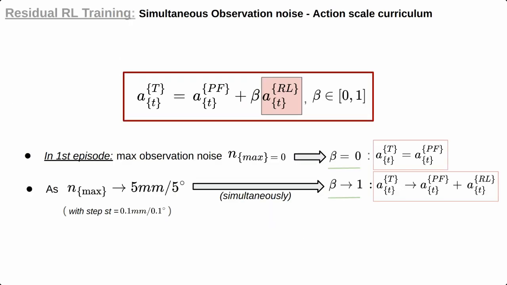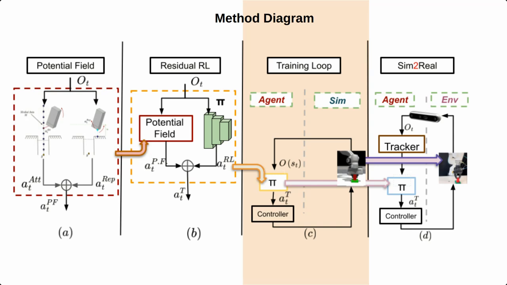The residual RL policy is trained using a curriculum scheme that progressively increases the observation noise and scales the contribution of the RL policy. Initially, the maximum observation noise is set close to zero, and the potential field contributes the resulting action. When the number of successful trials hits a certain percentage, the maximum allowed observation noise increases, and the actions of the RL module are progressively weighed more heavily up to the point of equal contribution with the model-based policy. The policy is trained exclusively in simulation using Isaac Sim and given only sparse rewards.